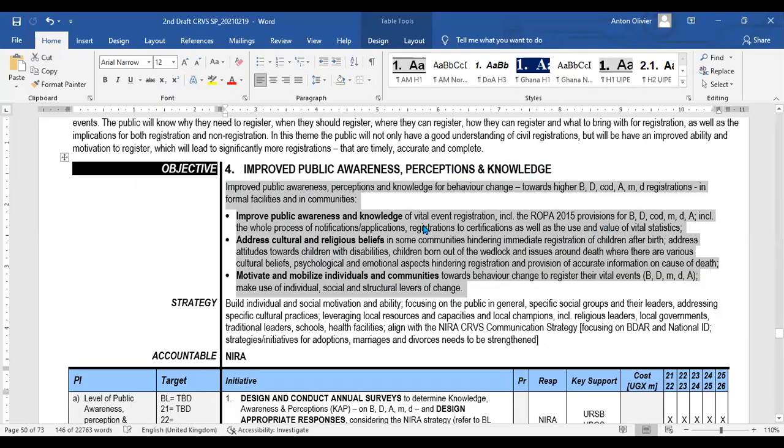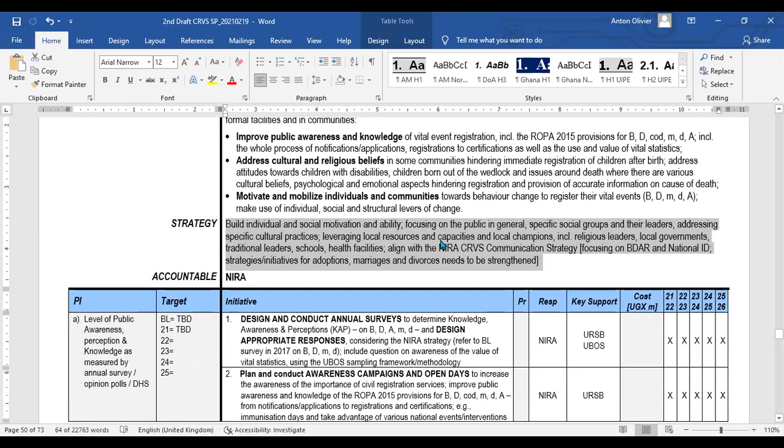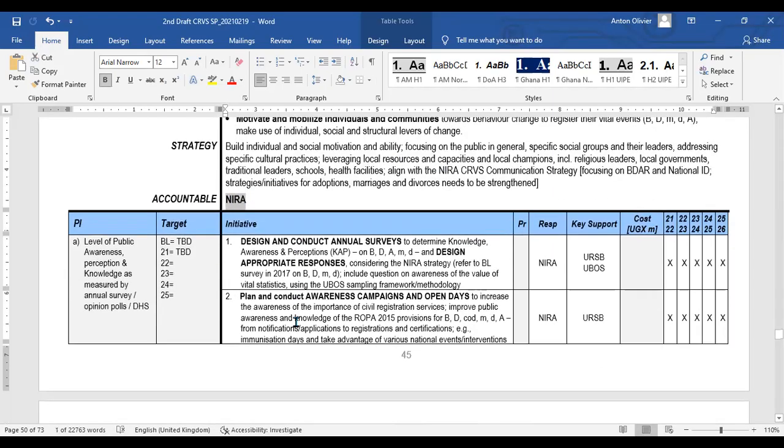The objective name is improved public awareness, perception, and knowledge. We describe that it includes these main points: to improve public awareness and knowledge, to address cultural and religious beliefs, and to motivate and mobilize individuals and communities. Then the next step is the broad strategy, which is how we want to achieve that objective. And then the next is accountable. There is a single accountability, in this case, NERA.